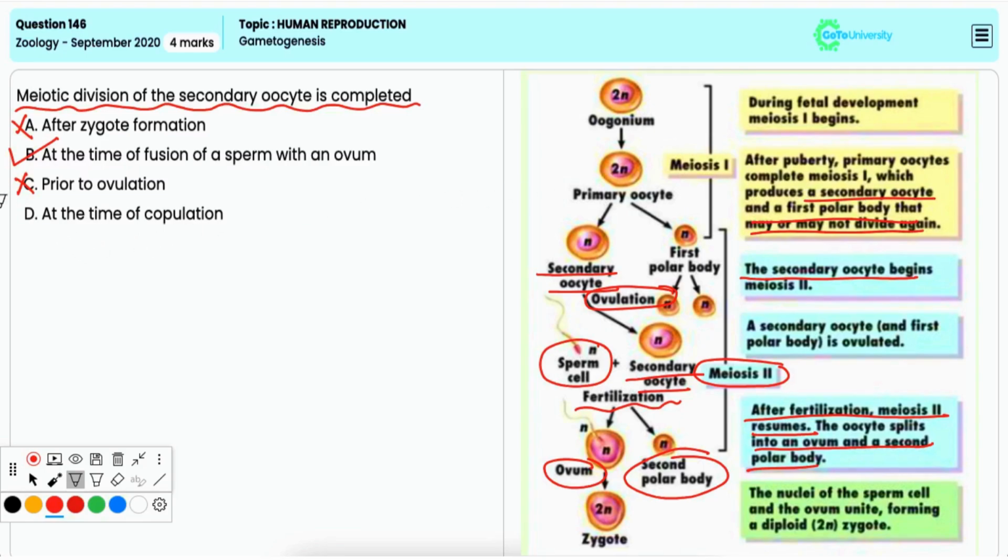Option D, at the time of copulation. This is also incorrect. Copulation does not trigger the completion of meiosis. It leads to the fusion of the sperm and the oocyte, which can then promote the final meiotic division.